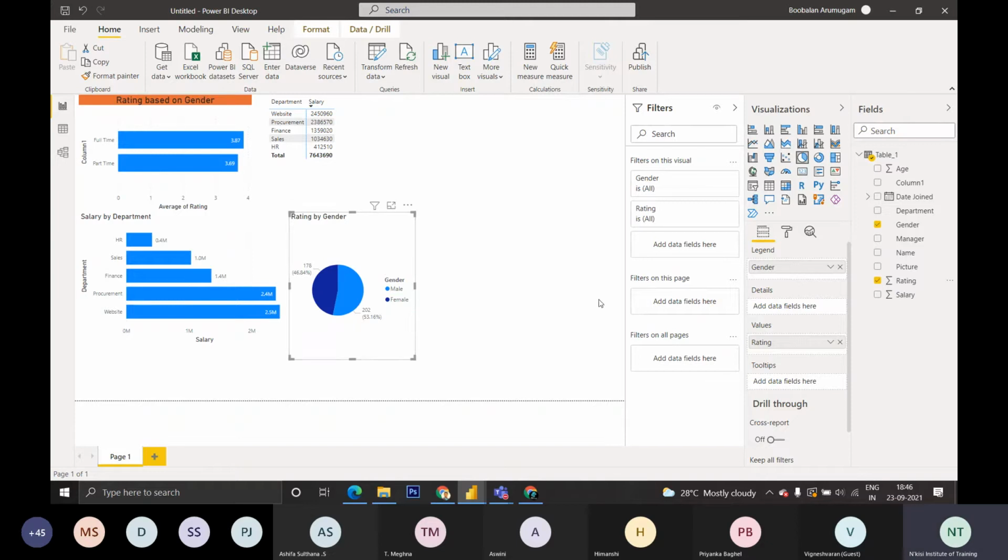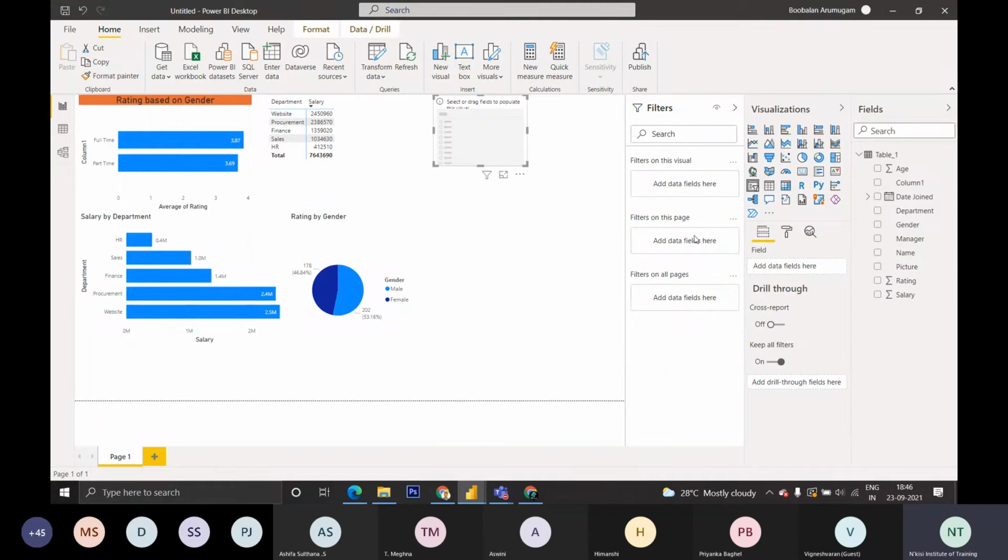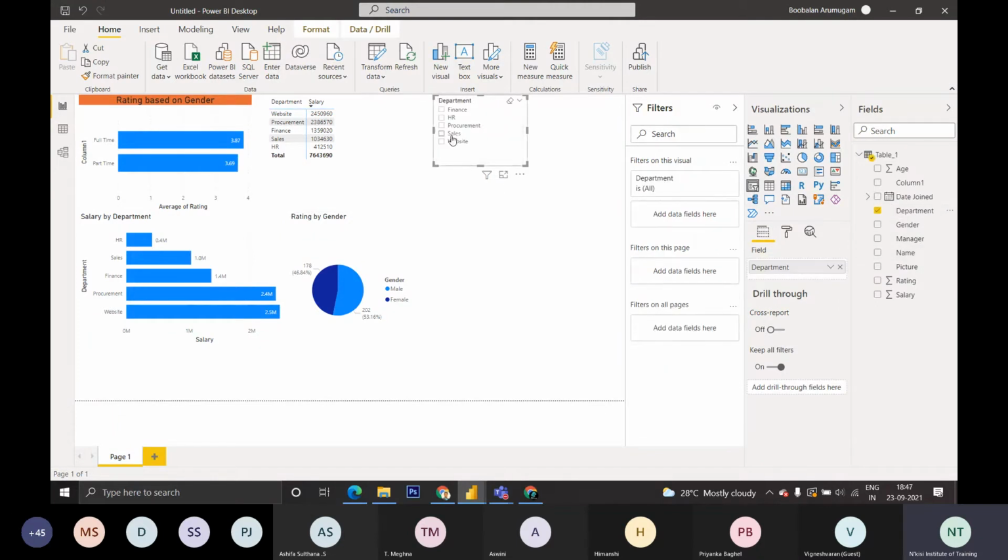If you want a list and you want to customize, you can also customize, like conditional formatting. You can use anything. Okay, this is for visualization. You all clear, right? If you want to filter, you don't need to go anywhere else. As I said, the slicer is used for the filter option. If I want to filter by departments, you can directly add department here. We will use this department as a filter.